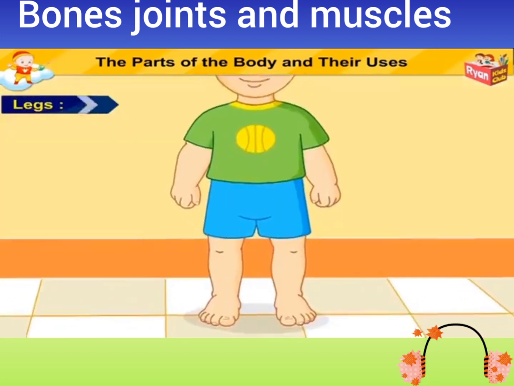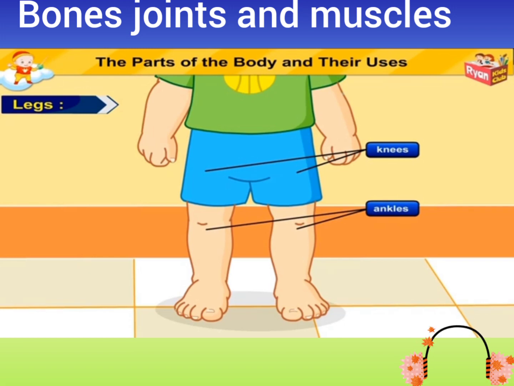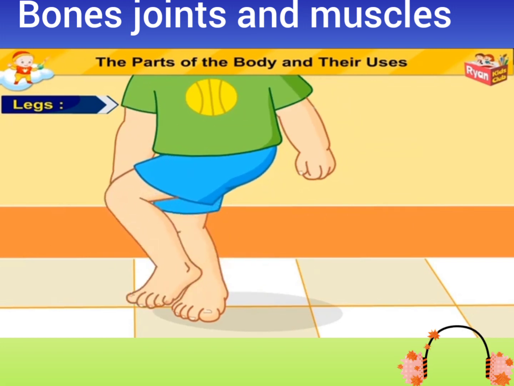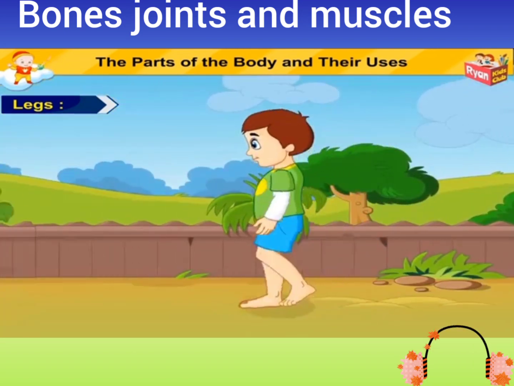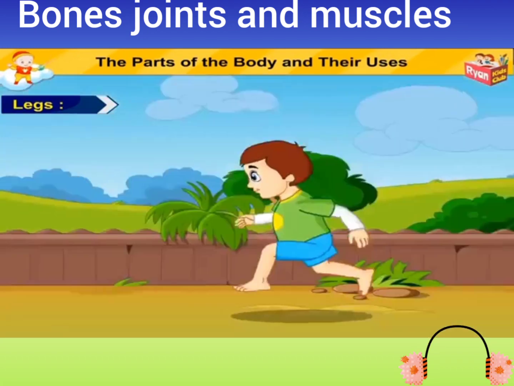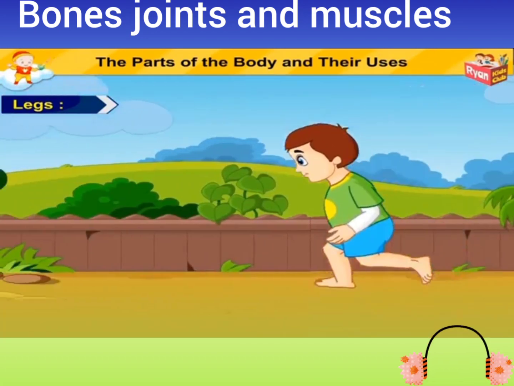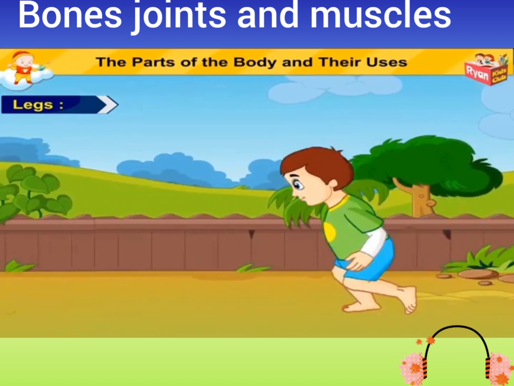Legs. Our legs bend at the knees and ankles. Toes of the feet can bend too. That is why we are able to move about freely. We can walk, jump, run, and hop with our legs. Isn't that a lot of fun?